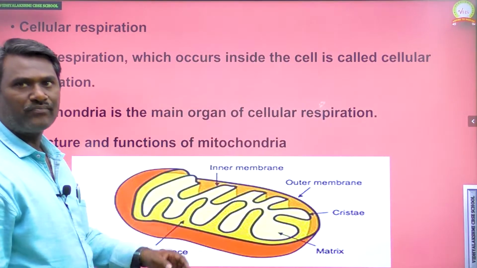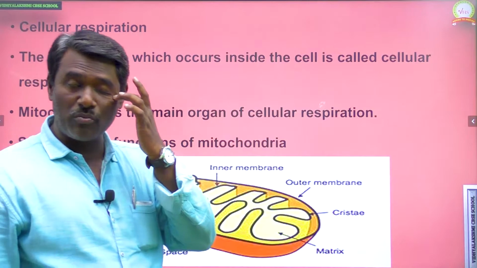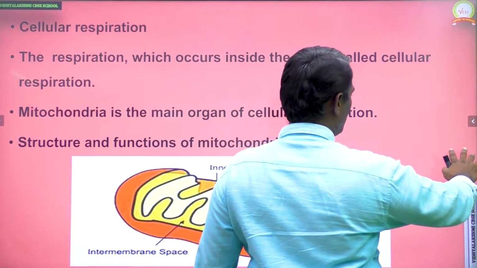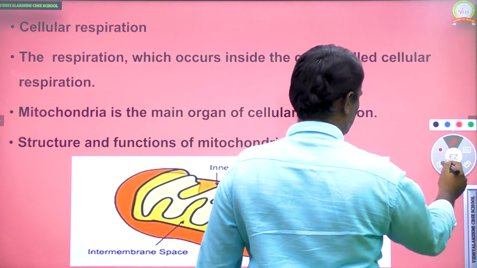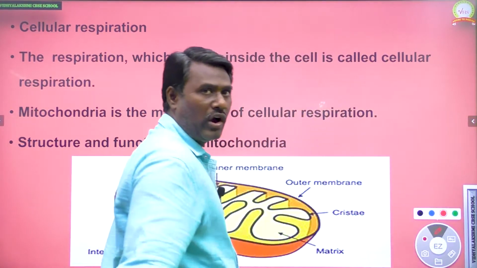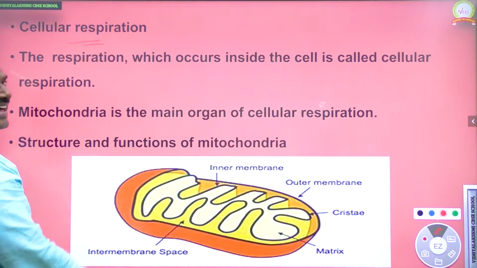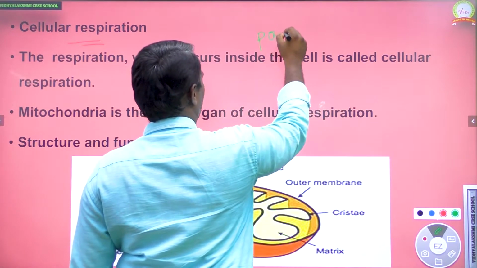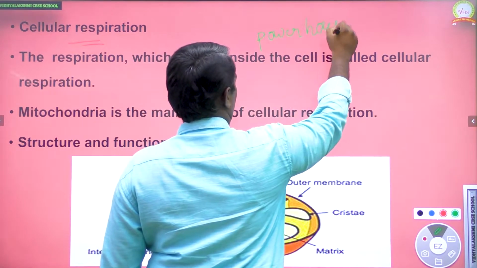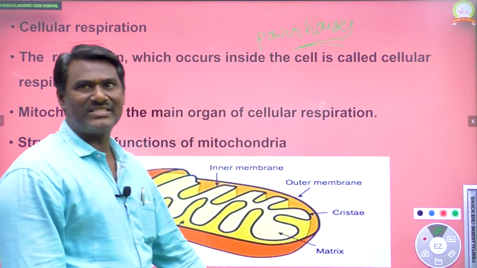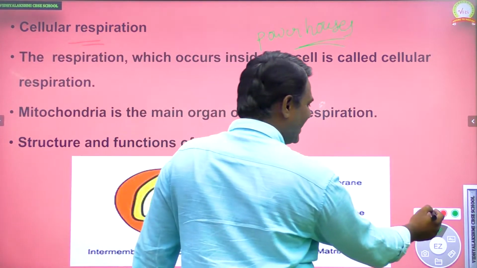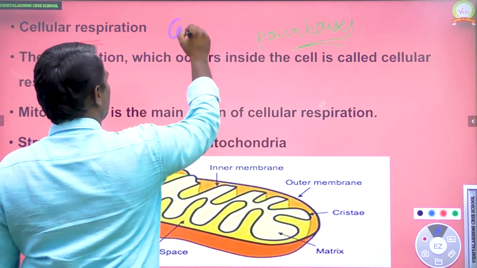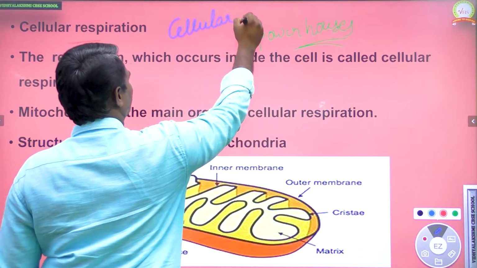Next we can see a very important cell organelle concerned to board examinations in +2, that we can consider as mitochondria. As we know, mitochondria is also called the powerhouse of the cell. Why is it called the powerhouse of the cell? Because mitochondria is mainly involved in cellular respiration.